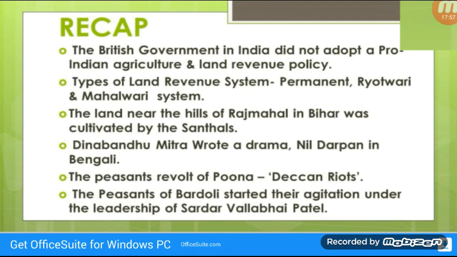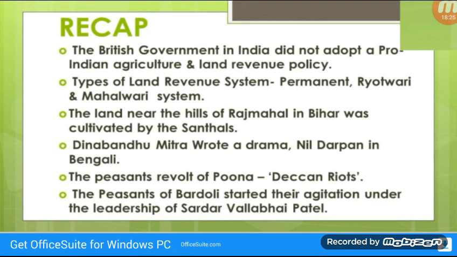Now let's see the recap. The British government in India did not adopt a pro-Indian agriculture and land revenue policy. Lord Cornwallis introduced permanent settlement in 1793. Then Rayatwari system was introduced by Thomas Munro and Captain Reed in 1820. Mahalwari system was brainchild of Holt Mackenzie.